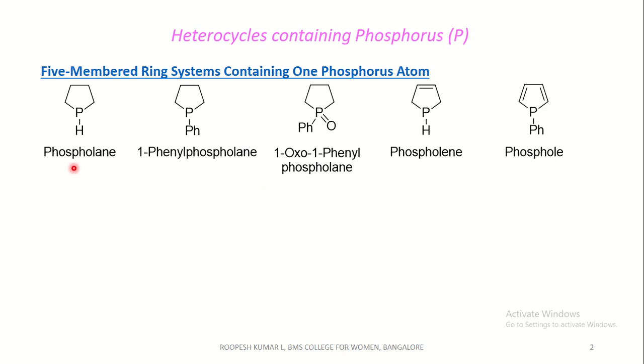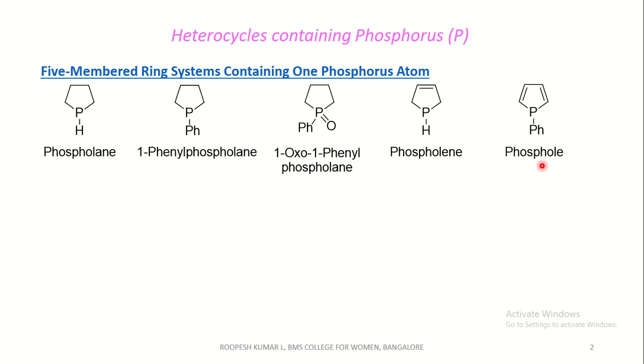This is phospholane and this is 1-phenyl phospholane, that is phenyl in the first position. This one is 1-oxo 1-phenyl phospholane. This is phospholine which has one double bond, phosphol which has two double bonds. Phospholane is a phosphorus analog of pyrrolidine, and here phosphol is a phosphorus analog of pyrrole, that is nitrogen is